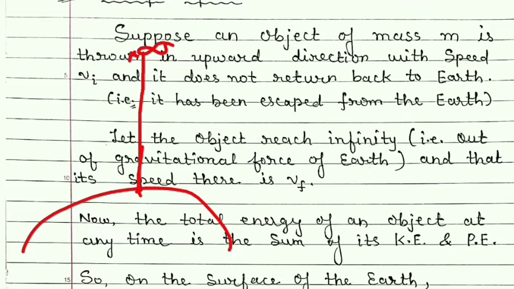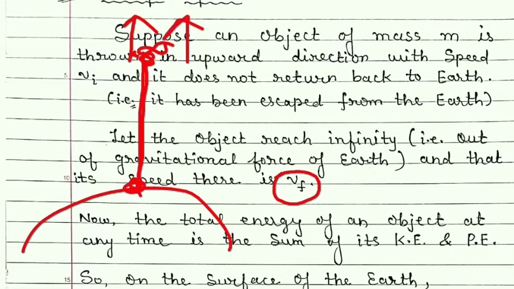So after infinity it will move with that final velocity in the same direction. So that is vf. It doesn't mean that it will just reach the infinity and it will stop. It will have its kinetic energy because that object is thrown with some greater speed. So after infinity also it will move in the upward direction.